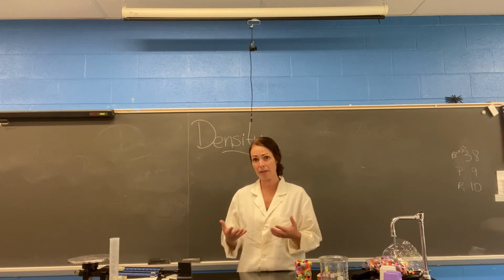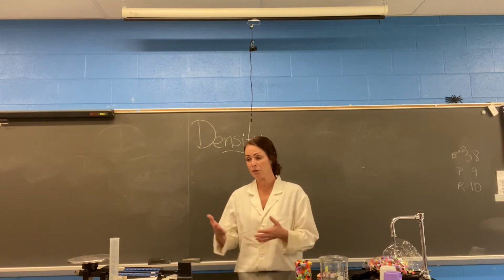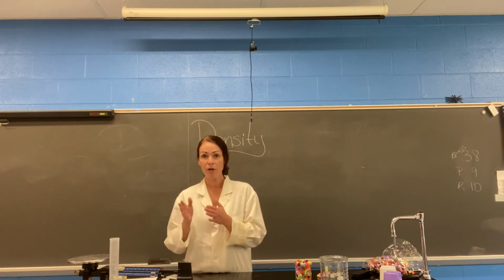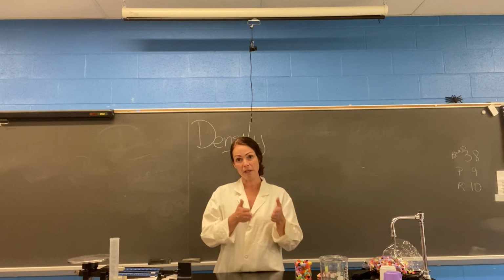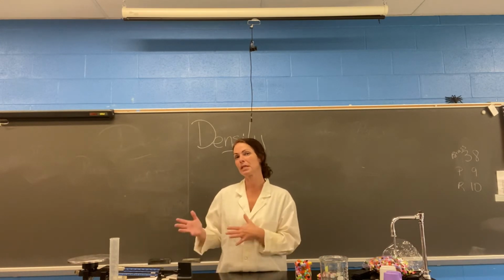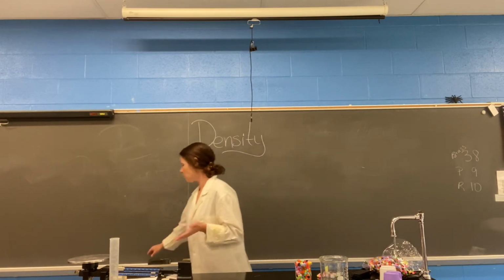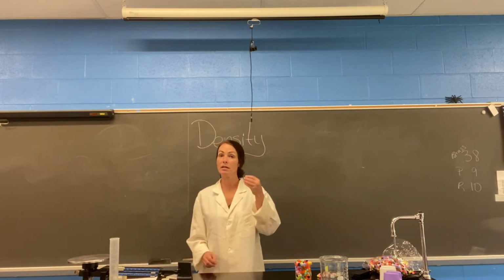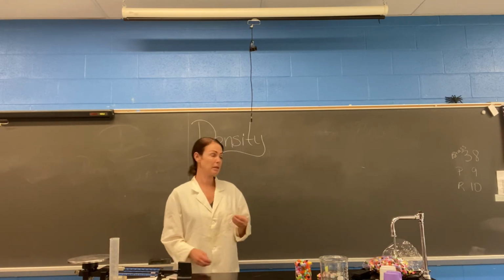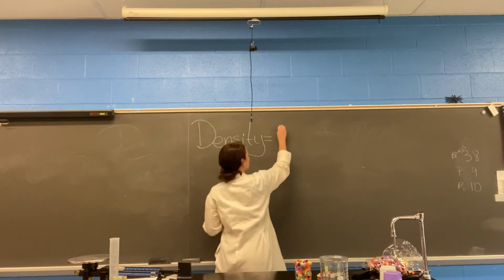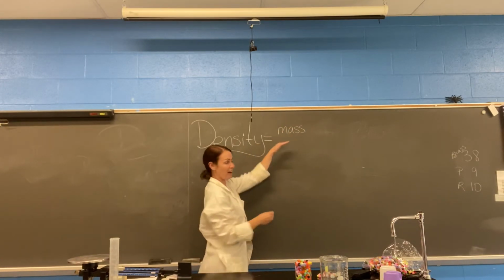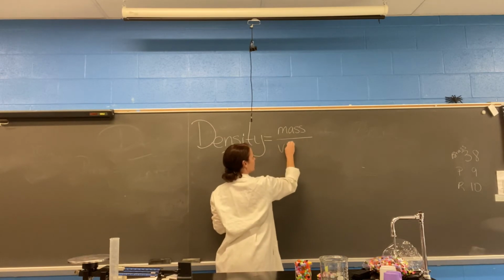We can calculate both of those things. We use a triple beam balance to find the mass, and we use either the formula length times width times height to find the volume, or we can also use something called water displacement, but we're going to get into that a little bit later. For right now, what we need to know is that density has a mathematical formula. And that mathematical formula is mass, or stuff, the amount of stuff, divided by volume.